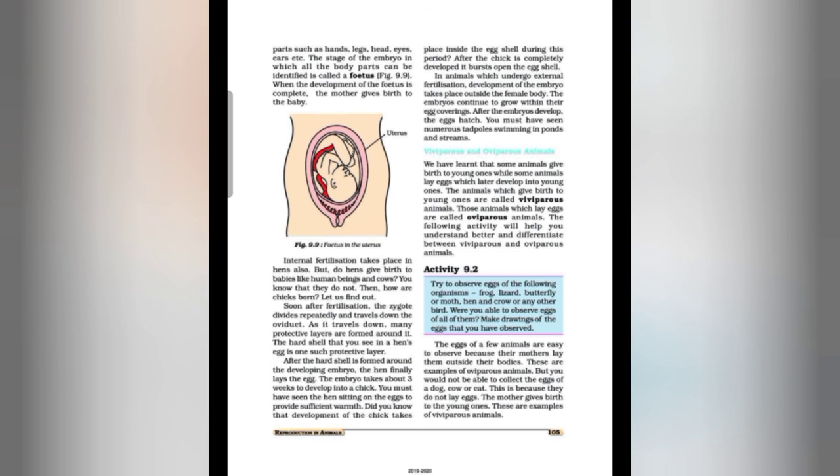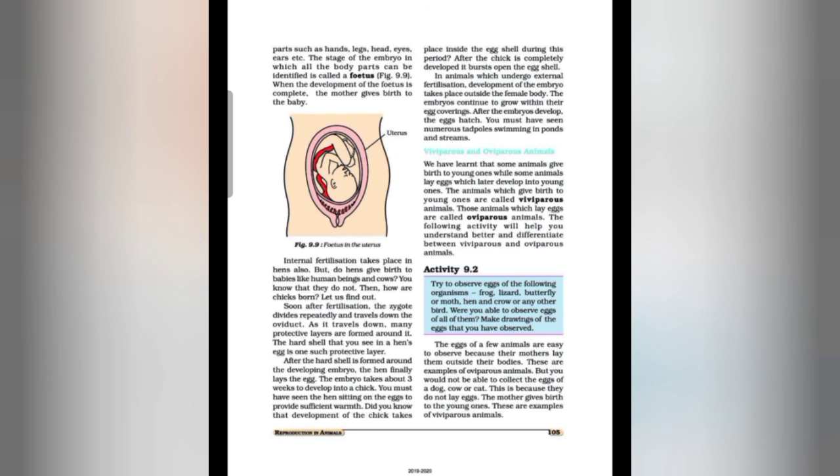So students, both in humans and hen, internal fertilization takes place. Humans give birth to babies, whereas hens lay eggs. The animals like humans, dogs, cows and cats which give birth to young ones are called viviparous animals. Animals like frog, lizard, butterfly and hens which lay eggs are called oviparous animals.